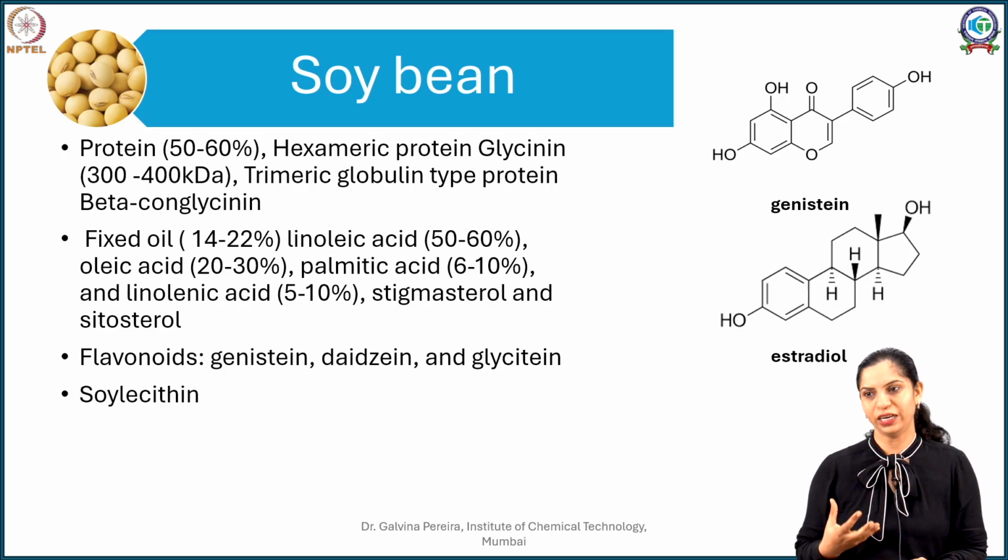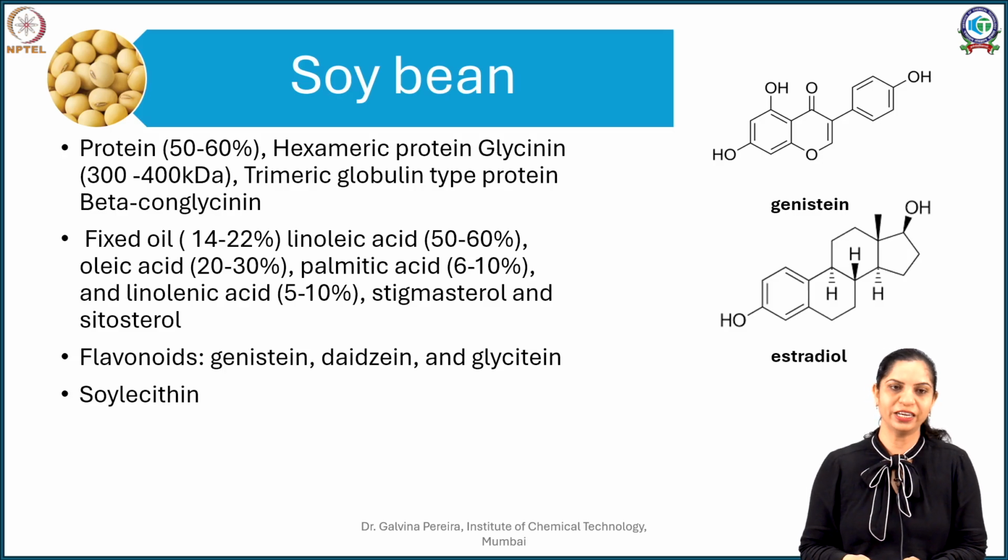Now this protein chiefly contains two components. One is a hexameric protein called glycinin, with a huge molecular weight of about 300 to 400 kilodalton, and another is a globulin-like trimeric protein, beta conglycinin.